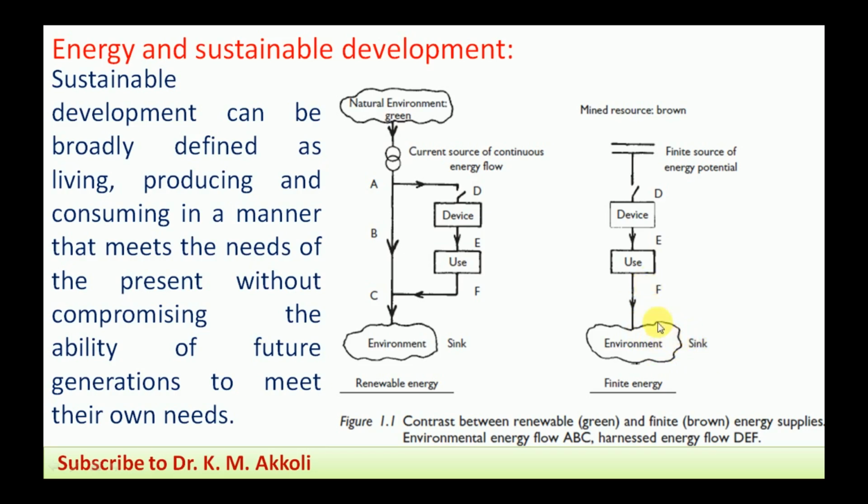Here, as an example, we take a thermal power station. Coal is burned. Some part of that energy is converted into mechanical energy, which we connect to the electrical generator to produce electricity. The remaining heat is not possible to recover or convert, and it is exhausted to the atmosphere through the chimney. That goes to the sink. Like this, we can know the differences here, and from that we can have energy and sustainable development, which is possible.